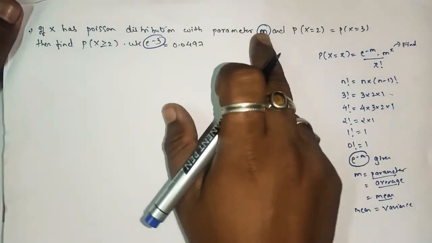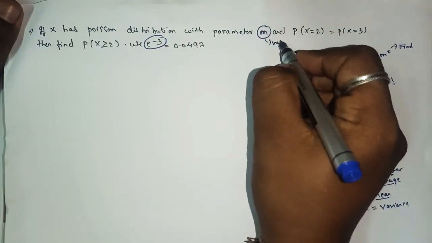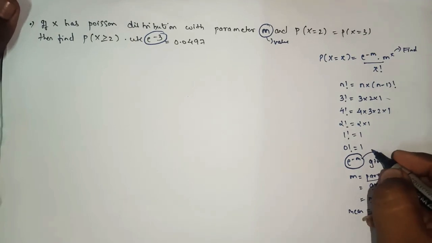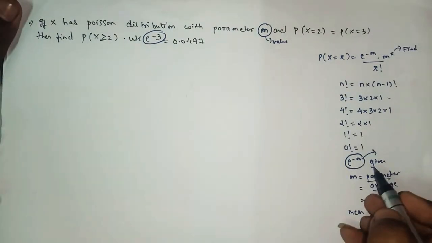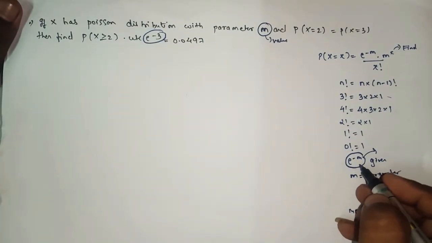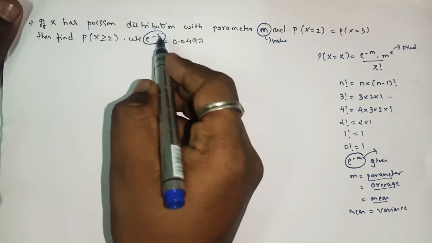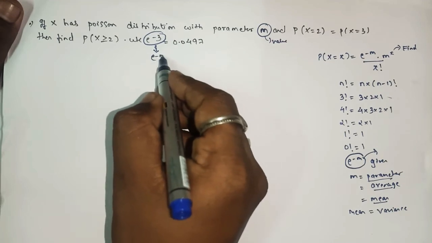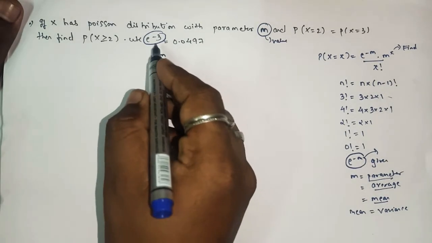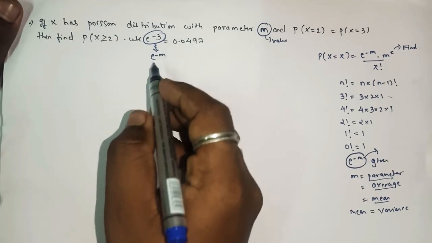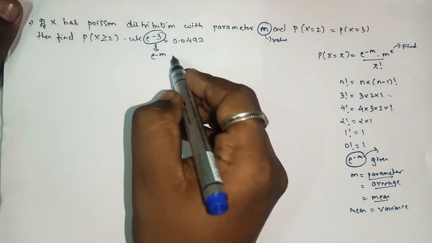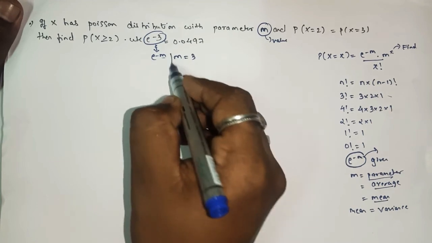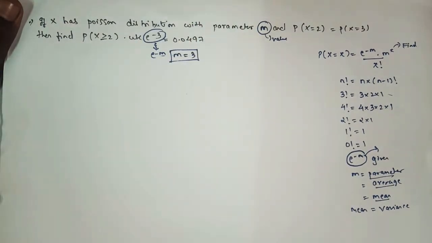Here the parameter is m, but its value is not mentioned. With the help of the given value, e raised to minus 3, simply compare it with e raised to minus m. When you compare, what is there in place of m? Can I say 3? So from this also we can find our answer.